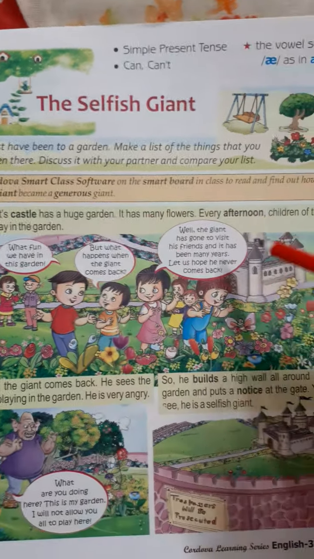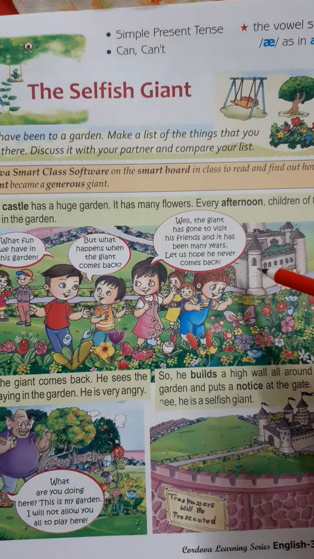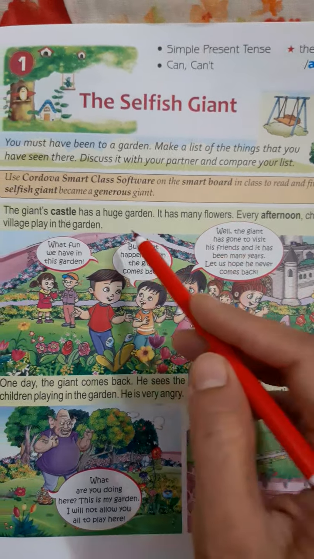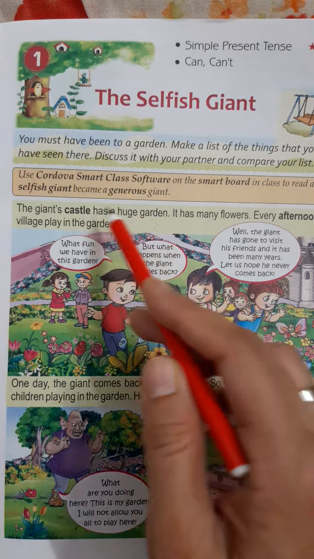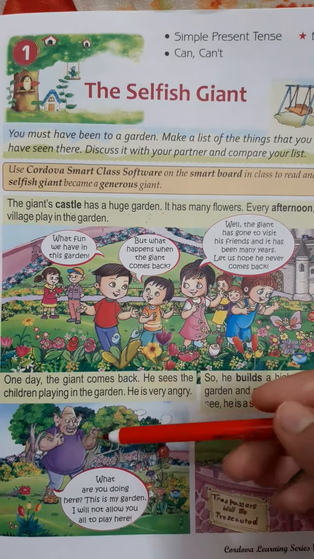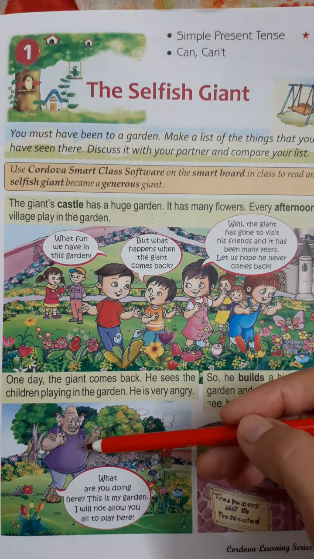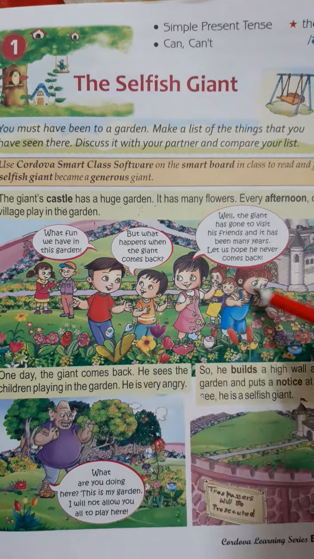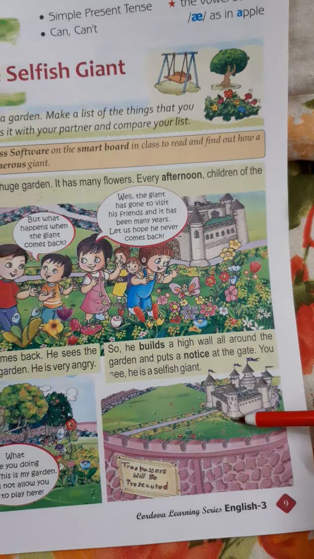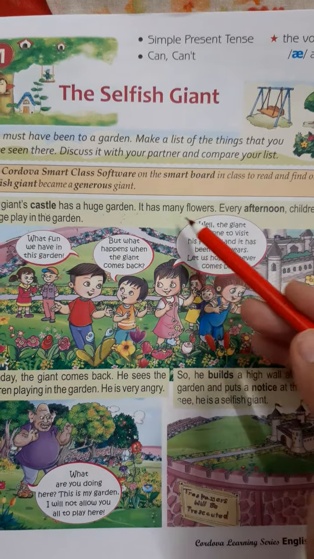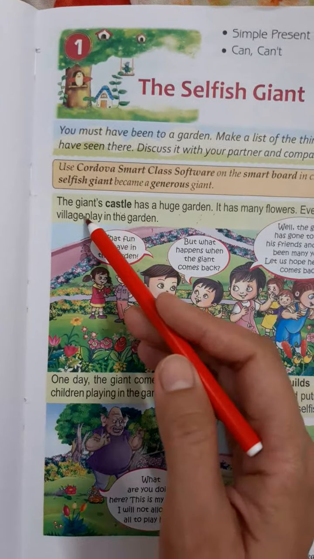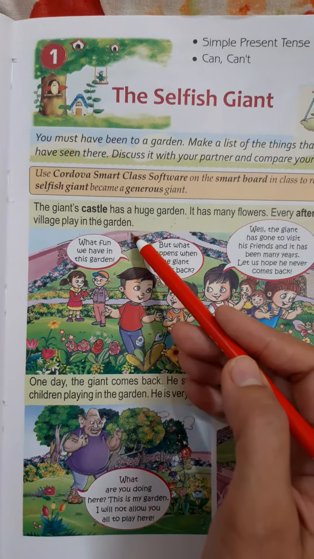Castle means a building, a huge and strong building that has pillars all around. It has a huge garden. Now just see, the giant's castle has a huge garden. There is a castle that belongs to the giant and it is very big. You can see in the picture also, very huge. It has many flowers. Every afternoon children of the village play in the garden.